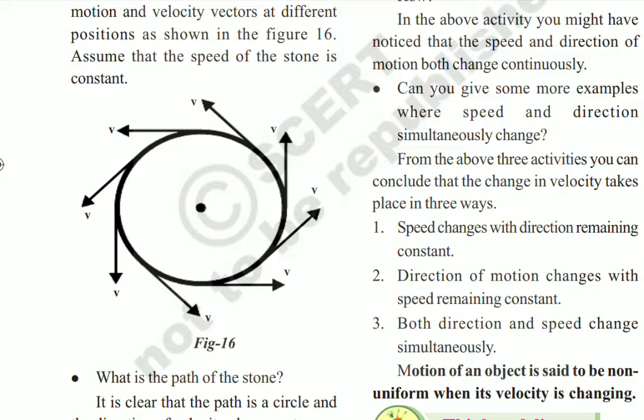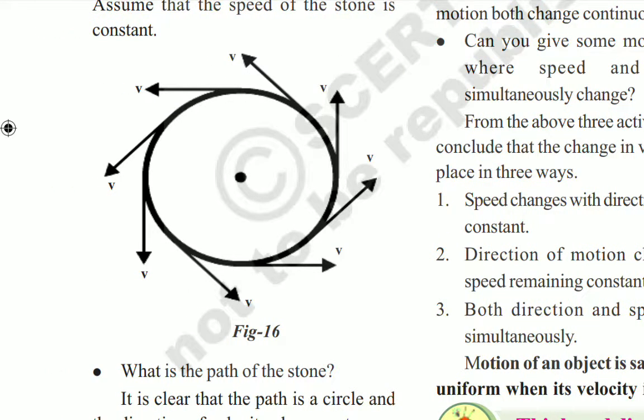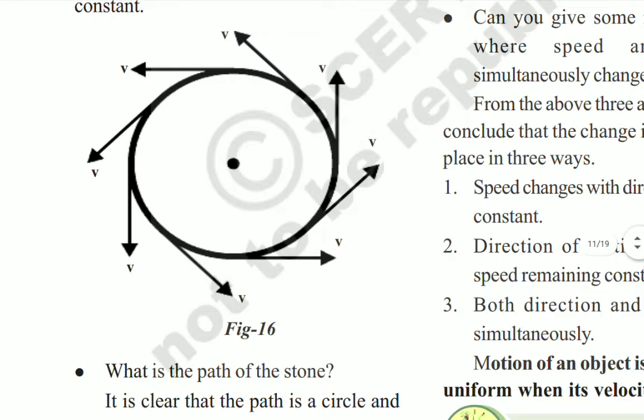Then observe the path of the stone and draw it on paper. You get the path of the stone as in figure 16. It is clear that the path is a circle and the direction of velocity changes at every instant of time, but the speed of the object is constant.